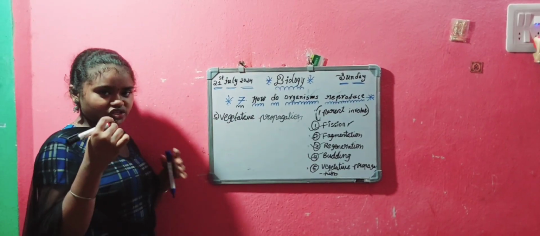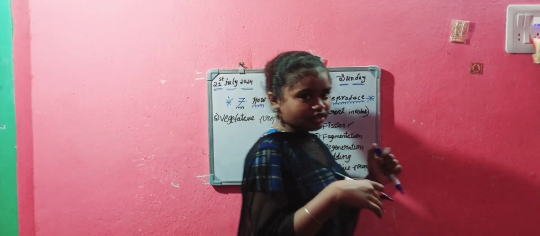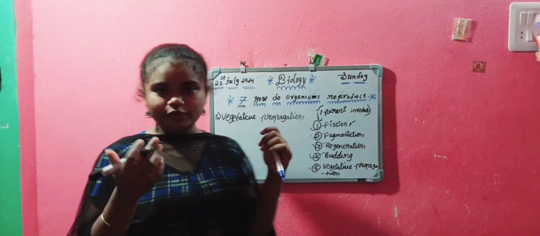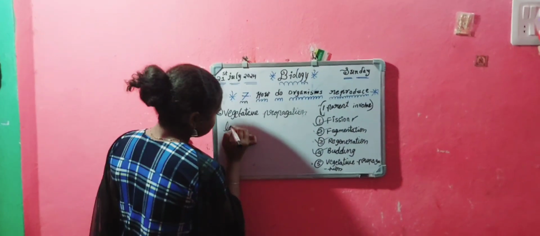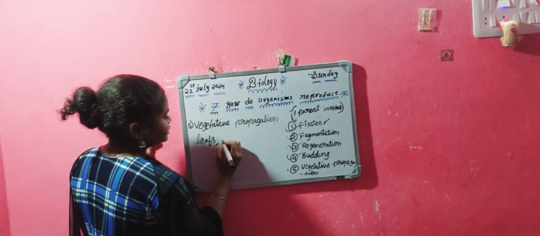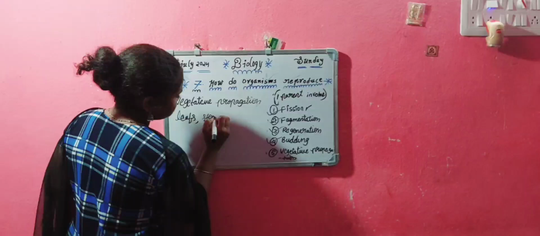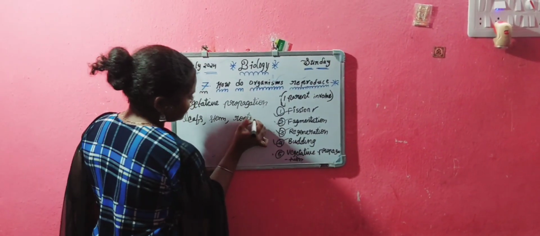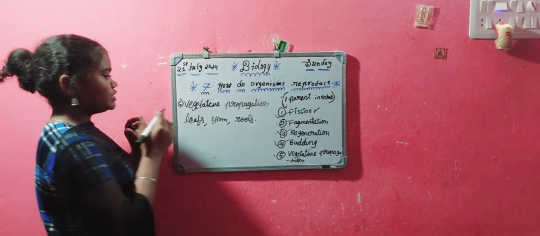Propagation is individually coming from the vegetative parts. In vegetative propagation, the main parts are leaves, stem and roots. These are the main parts of vegetative propagation.